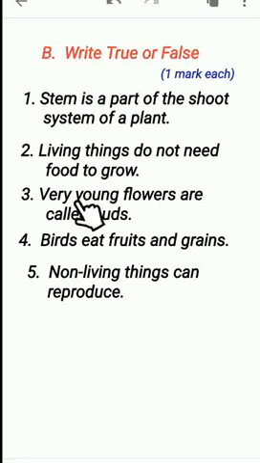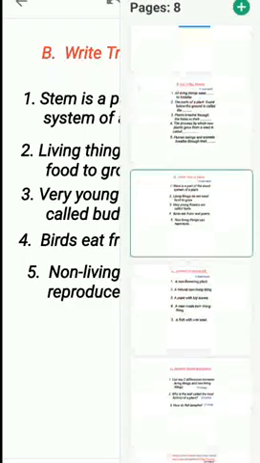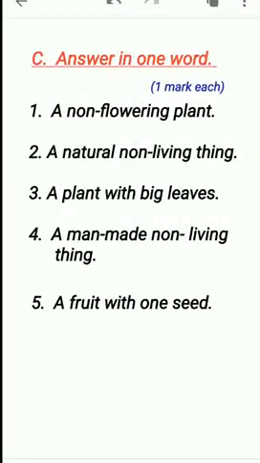Third question is, very young flowers are called buds. Fourth one, birds eat fruits and grains. Fifth one, non-living things can reproduce. Moving on to next section, section C, answer in one word.